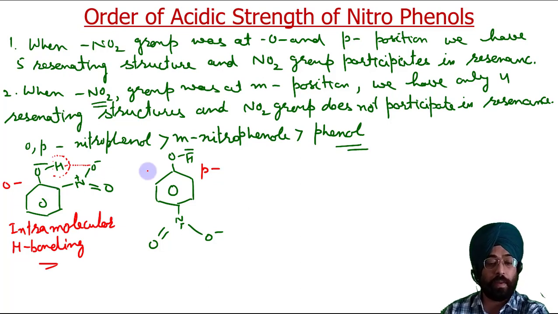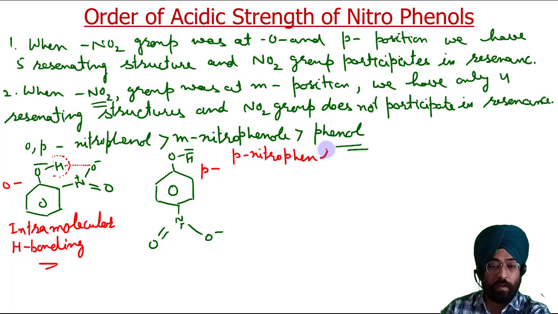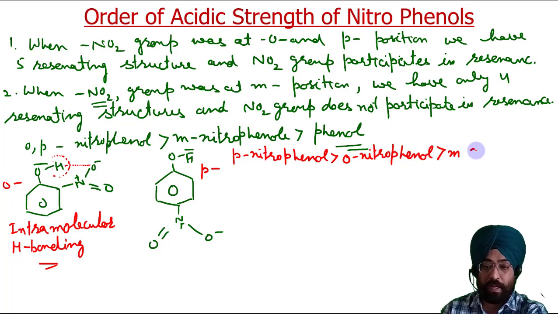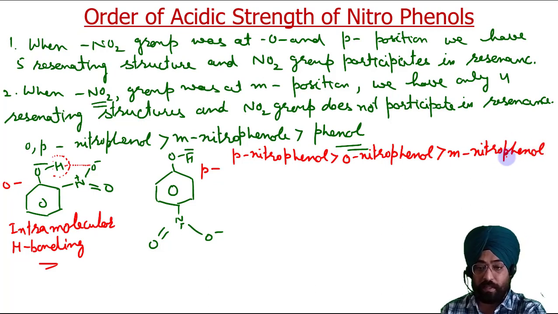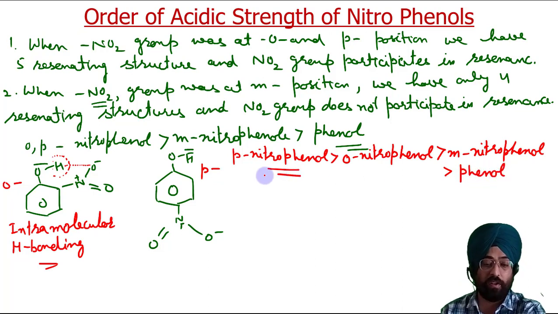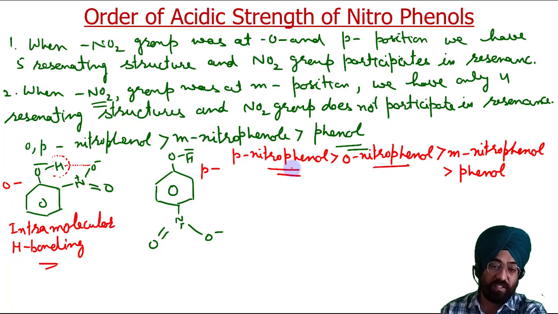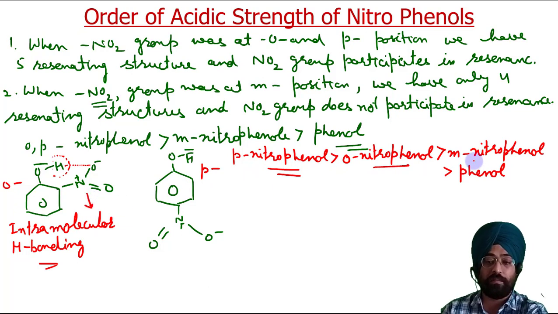So para nitrophenol is more acidic than ortho nitrophenol, which is more acidic than meta nitrophenol, which is more acidic than phenol. So this is the acidic strength of these nitrophenols. Ortho nitrophenol is less acidic than para nitrophenol because of this intramolecular hydrogen bonding. Then comes meta nitrophenol, and phenol is the least acidic.